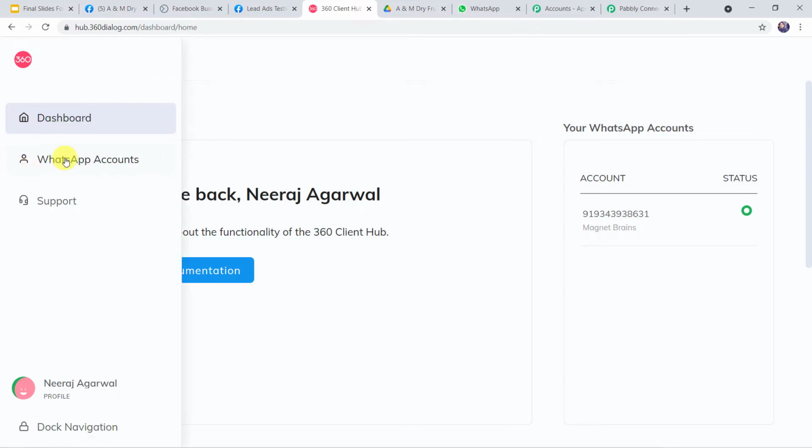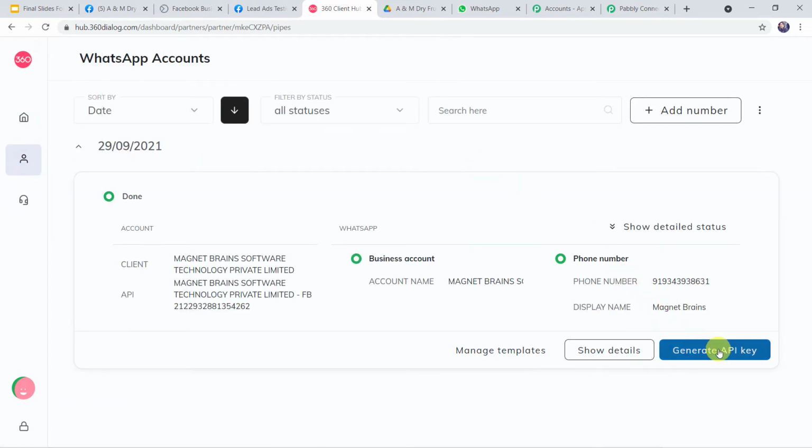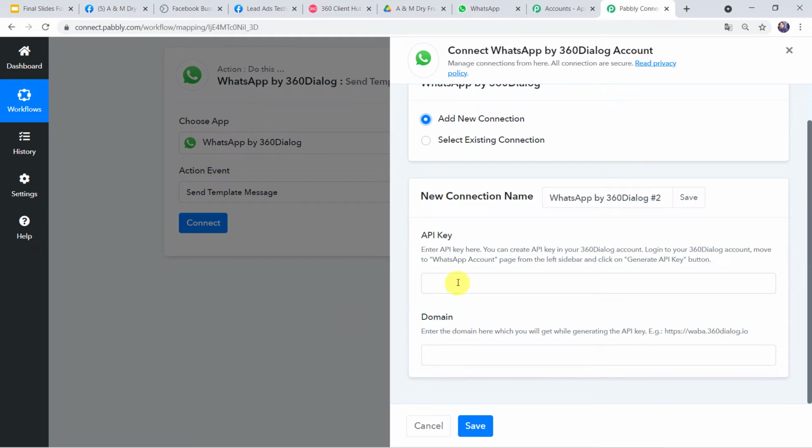Here we have to come to WhatsApp accounts and here we can find Generate API Key option. So you have to simply click on this, generate the API key, copy that API key, go back to Pabbly Connect and paste the API key over here. Now once the API key is generated, the same API key can be used for various different connections and workflows. We don't have to generate the key again and again. In my case also, I have already generated the API key. Let's read the instructions for domain also.